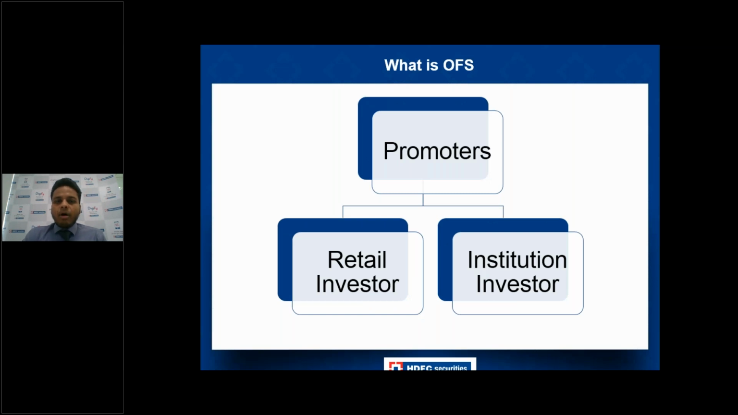Now, OFS is basically a simpler method wherein the promoters in a public company can sell their shares and reduce their holding in a transparent manner through the bidding platform of the exchange. So you can see there will be a promoter who wants to sell their stock, who wants to reduce their holding, and they will be able to do it by selling their stock to retail and to institutional investors.